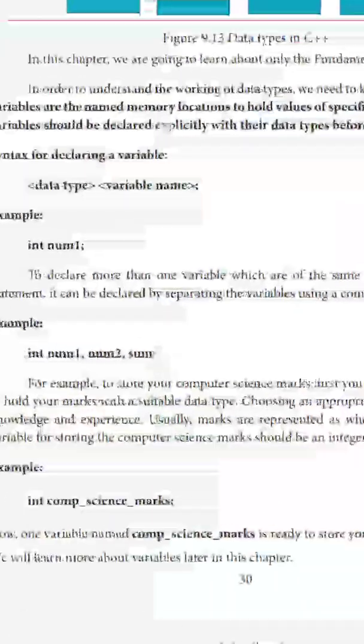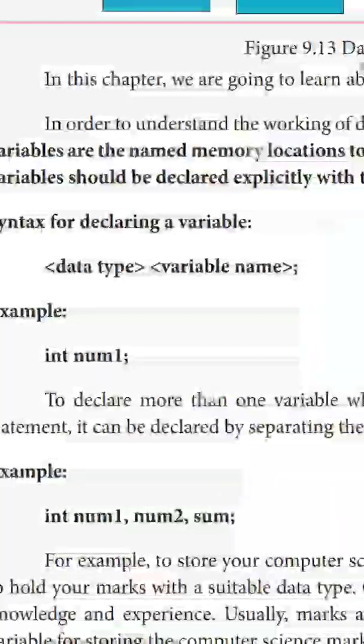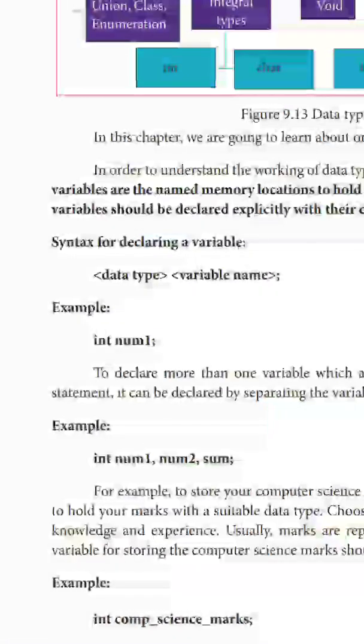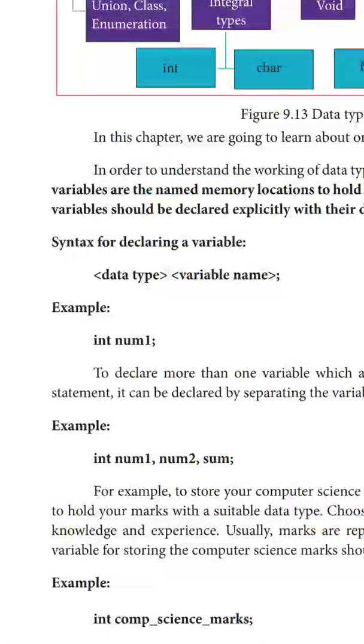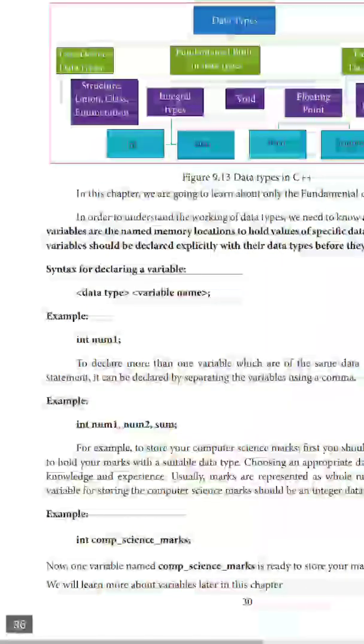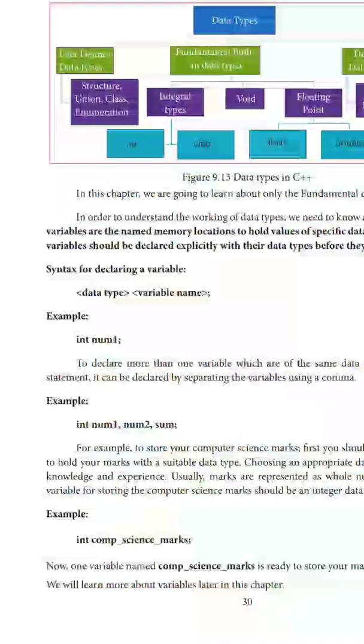First of all we'll see the integer data type. There is a syntax for integer data type. You have to follow this syntax if you want to declare this variable. Data type, int is the data type, and then the variable name. We have seen that the variable name has some rules. You have to follow the rules to name a variable.